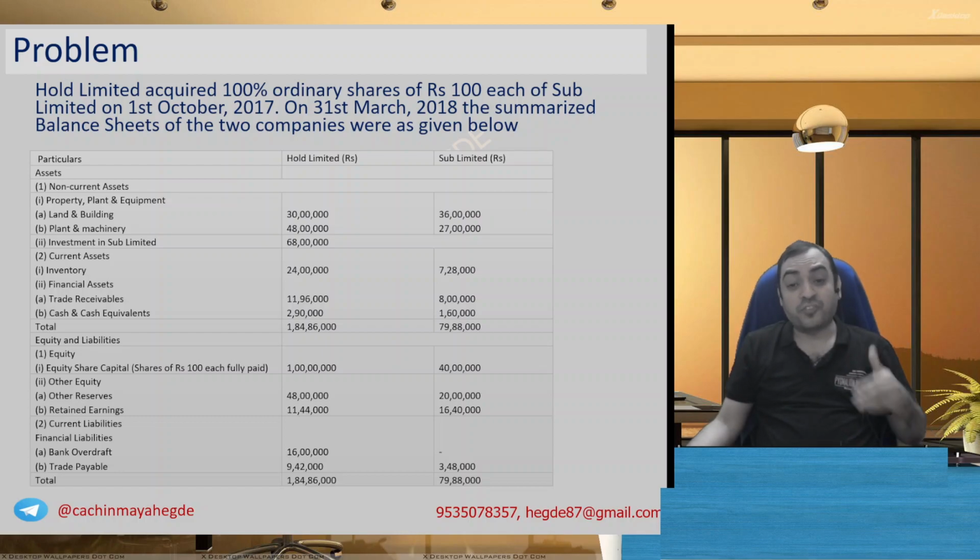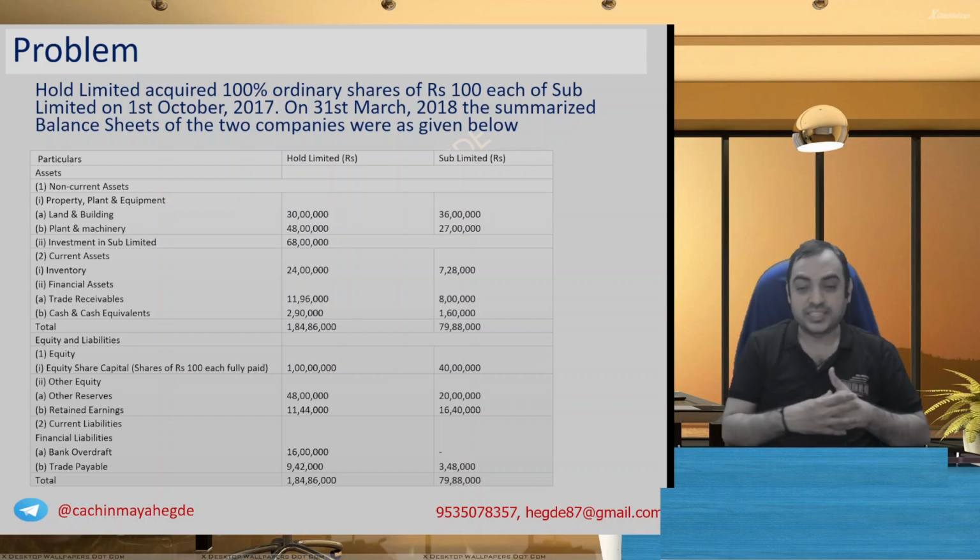And acquisition happened on 1st of October. The balance sheet is given as of 31st of March. So acquisition took place during the year. So the profits we have to divide into pre and post acquisition, and the number of months should be kept in mind.